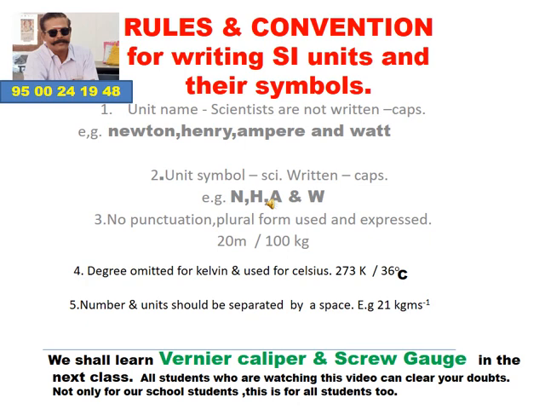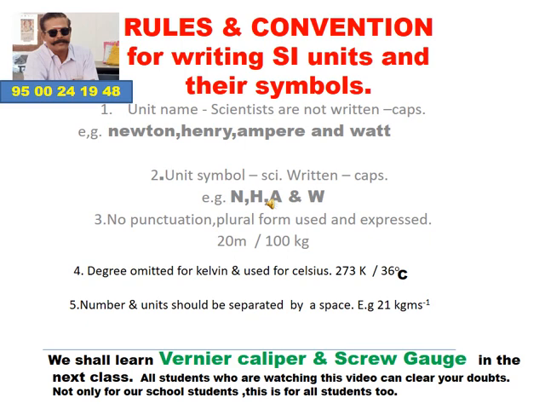Example, capital letter N denotes the scientist Newton. Here we are using the unit symbol only, so the first letter of his name, N, is used, and we write it in capital letters. Similarly, Henry, Ampere and Watt.